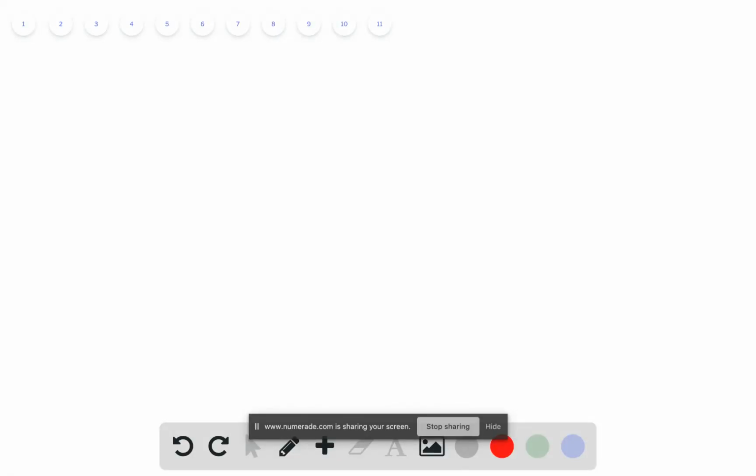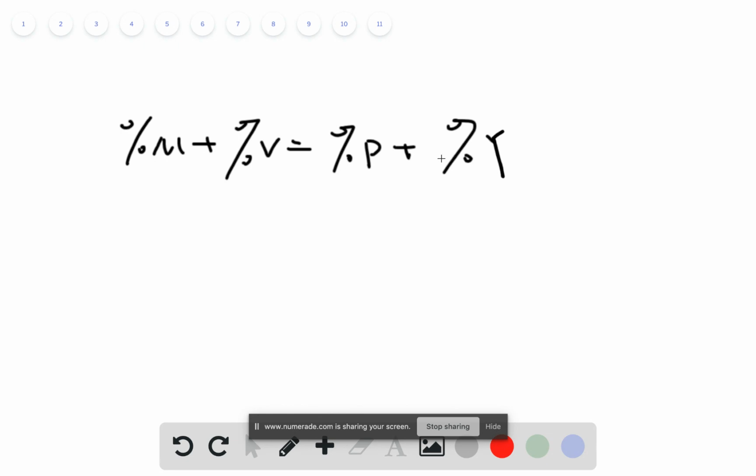Okay, so for this question, it asks why running a large budget deficit would lead to more money supply. The reason is that you can think of it by the quantity theory of money equation: the percentage change of money supply plus the percentage change of velocity equals the percentage change of price plus the percentage change of real output.